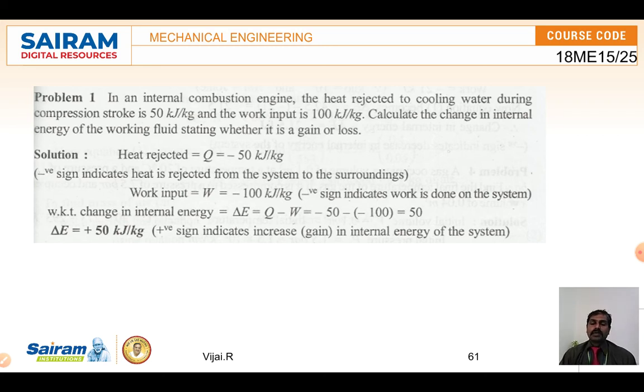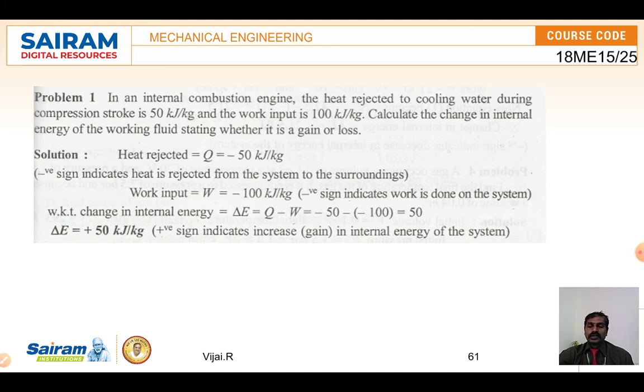The same formula: delta E is equal to Q minus W. Heat rejected is not added, so I am putting a minus symbol over here. A negative sign says that it is rejection, and a positive sign says that it is addition. Like that, for work input, work output has the positive sign, and work input is 100 kJ, so work input is minus 100. The negative sign indicates that.